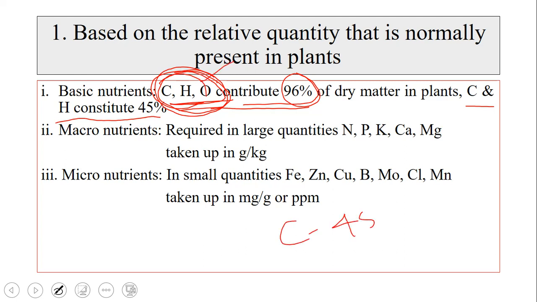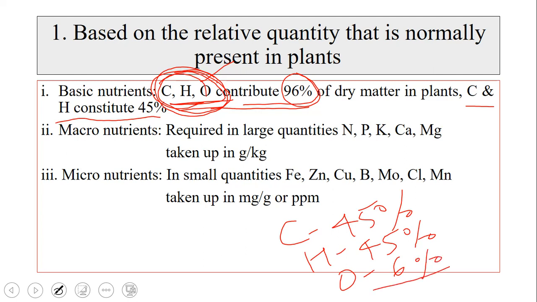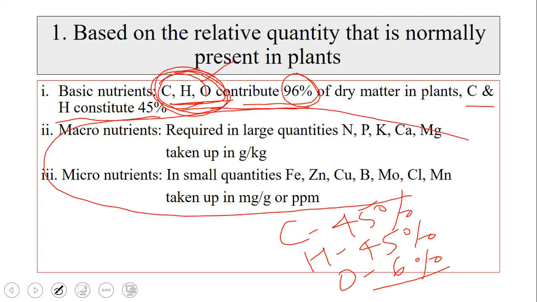Carbon 45% in the dry matter, hydrogen 45% in the dry matter, so this will be 90% plus the oxygen in 6%, that makes 96%. So in the whole dry matter, 96% is contributed by only these three basic nutrients and the remaining 4% is filled by other nutrients.